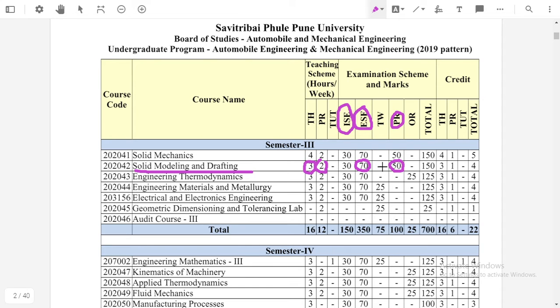The 3D modeling software, there is CATIA, there is ProE, SolidWorks. These are some 3D modeling software, and you have to make the assembly of any given component. Suppose there is a flange coupling, then you have to make the assembly of the flange coupling.